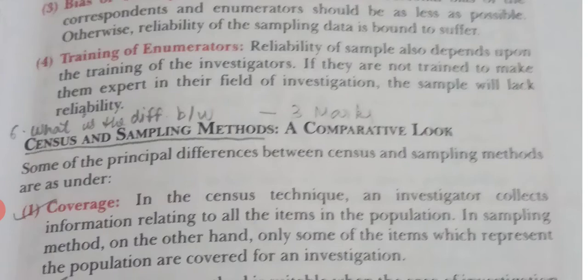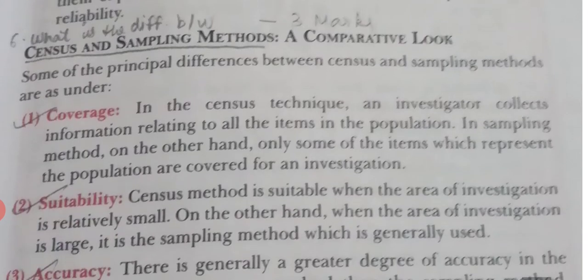Next is census and sample method, a comparative look, or the difference between census and sampling method. First is coverage. In census method, all the items of the population are investigated or studied. For example, if there are 25,000 households in your town and information is collected from each and every household, that is the census method.